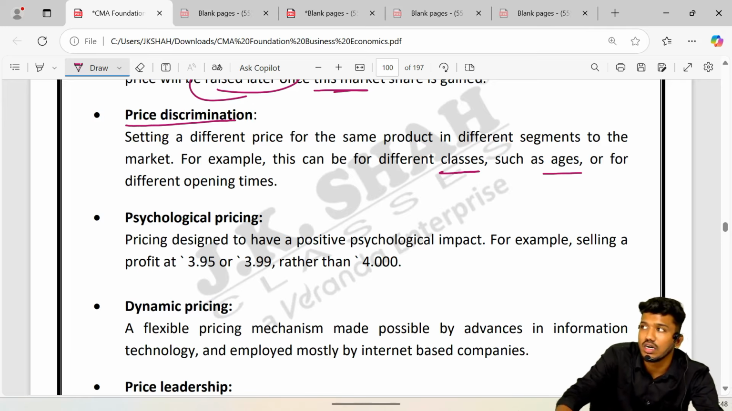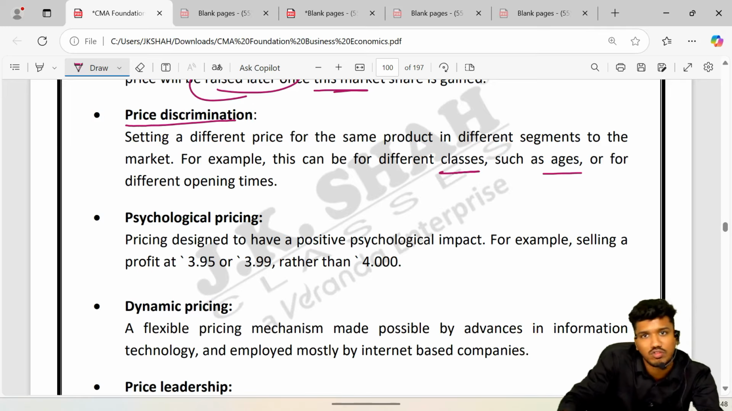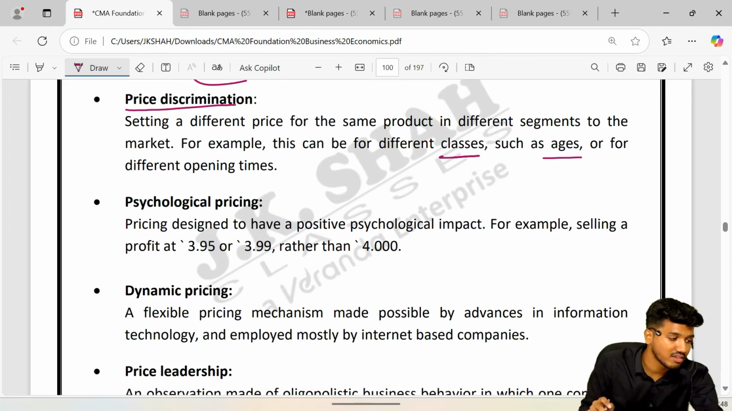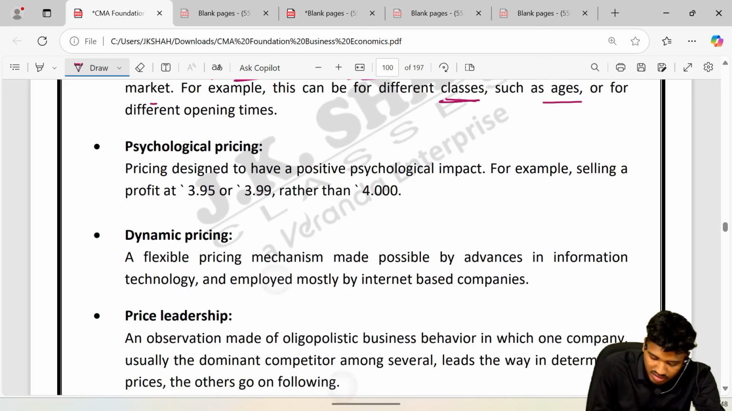If you are a small child, a half ticket would be taken, and if basically you are an adult, an adult ticket will be taken. So basically age discrimination also exists. So price discrimination on the basis of age. That way. Classes, that is first class and second class or business class. So that is a discrimination on the basis of classes also. It is setting different prices for the same product from different segments of customers. That way it is. Psychological price.